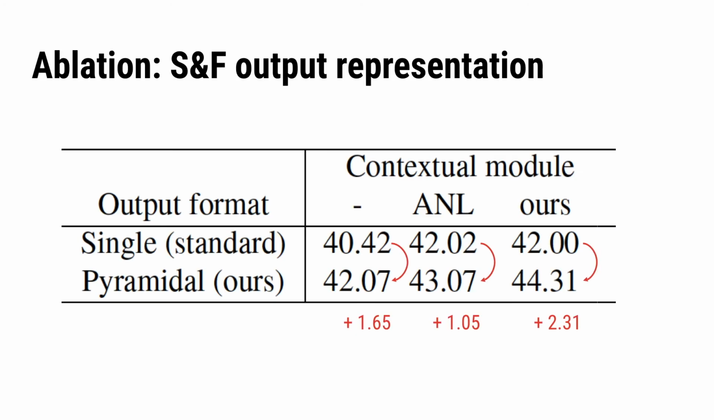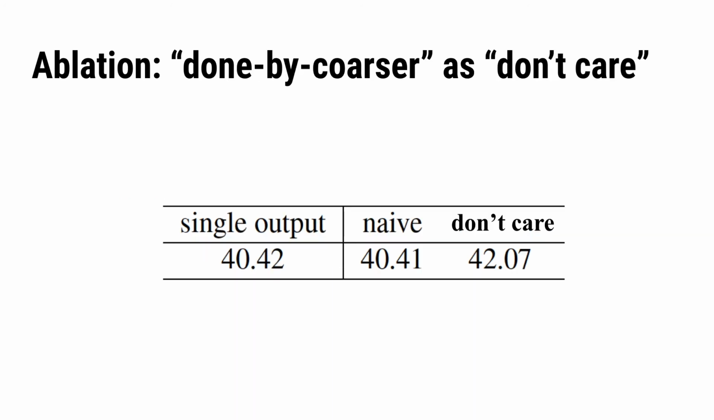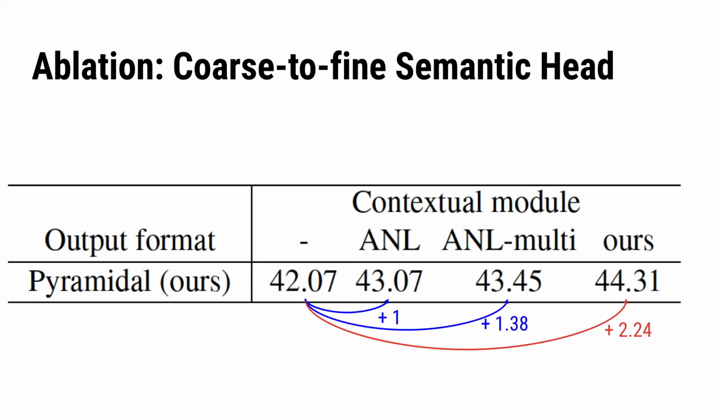Next, we show the results and analysis. The proposed output representation consistently shows improvement under different network architectures. As mentioned earlier, it is important to treat done by cursor cells as don't care to enable the finer levels to have specialization. Without this design, the proposed output representation cannot bring any benefits. On the contrary, our representation with the don't care relabeling demonstrates a clear improvement. As can be seen, the proposed contextual module, which is tailored for our semantic pyramid output, outperforms the other baseline architectures.